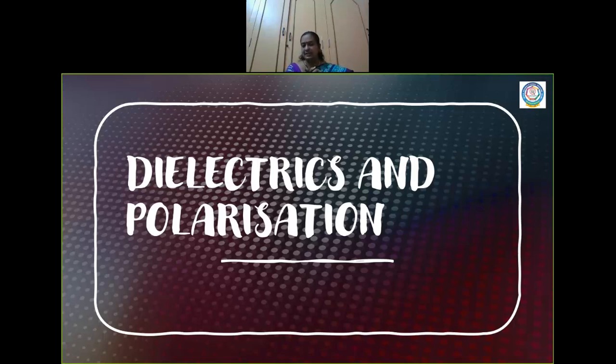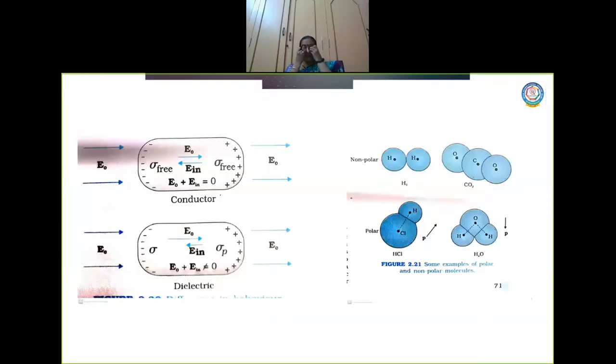So how does a dielectric, which is a non-conducting substance, experience the electrostatic force due to an external electric field? That is what we are going to discuss. There are so many properties of dielectrics. Capacitor, we are going to talk about. It has a dielectric. We are going to learn about that, but before that, we should know what a dielectric is. Now let us study the behavior of conductors and insulators in an external electric field.